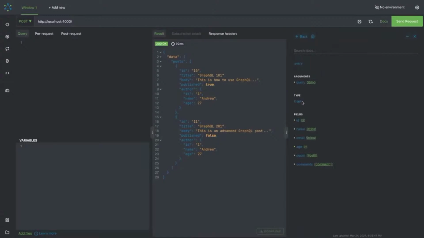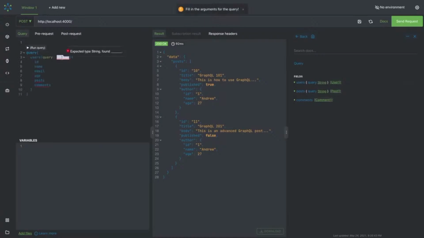Let's see the list of users, and this is important because we can do a lot of things with the user. Add query, we are not passing any query for now, and we can get the posts and we can get the comments.